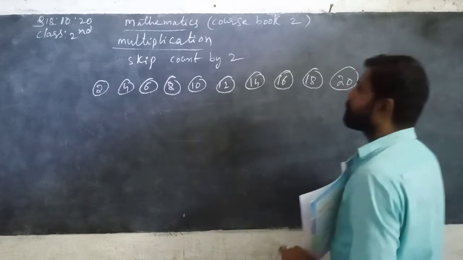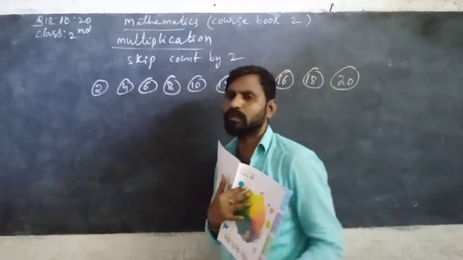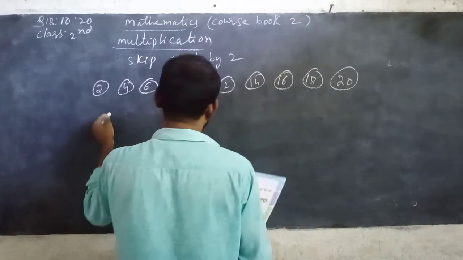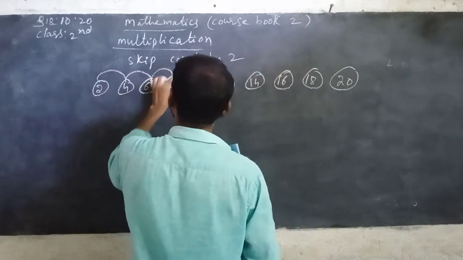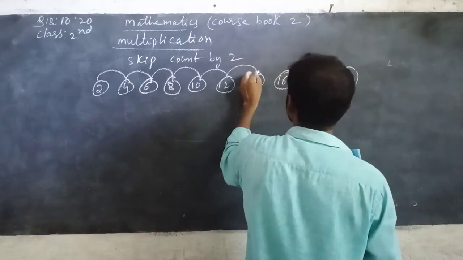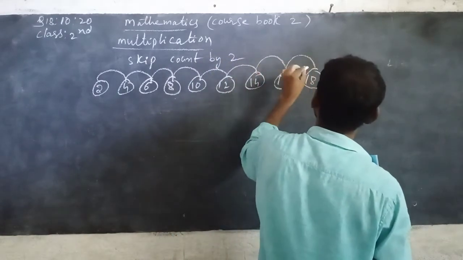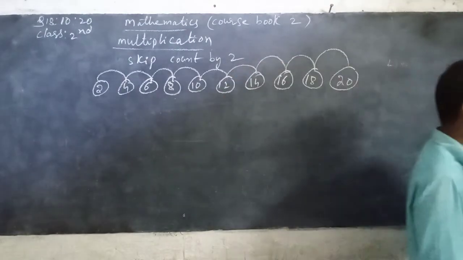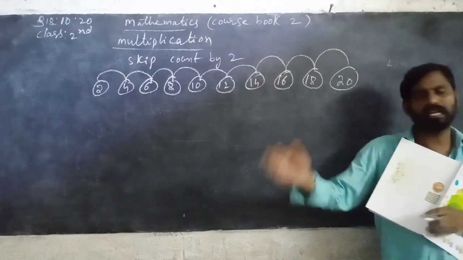See, skip count by 2 means 2 plus 2 is 4, 4 plus 2 is 6, 6 plus 2 is 8, 8 plus 2 is 10, 10 plus 2 is 12, 12 plus 2 is 14, 14 plus 2 is 16, 16 plus 2 is 18, 18 plus 2 is 20, 20 plus 2 is 22, 22 plus 2 is 24, 24 plus 2 is 26, like that only.